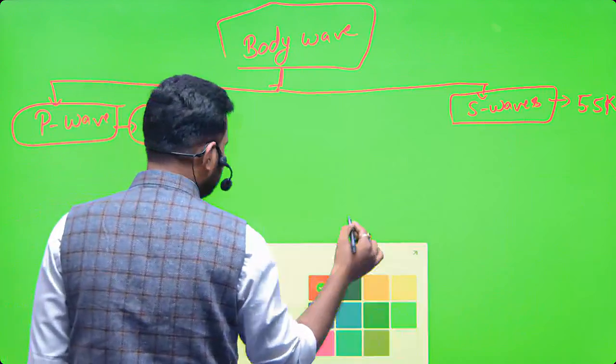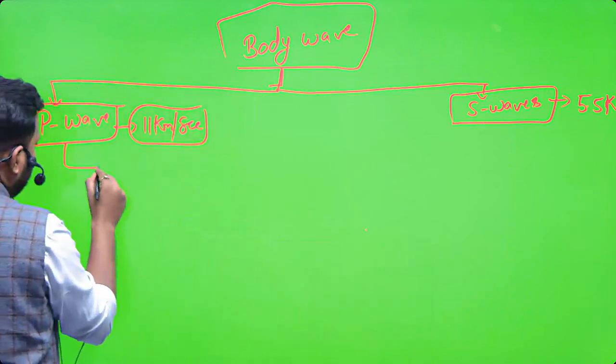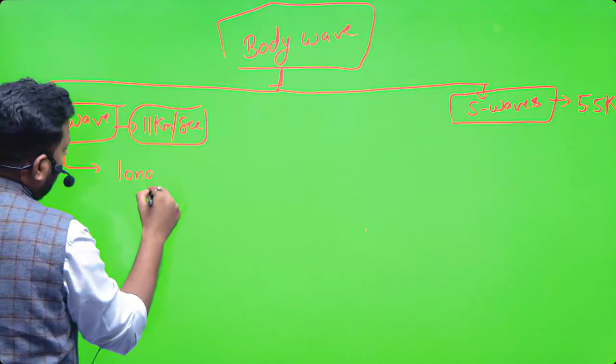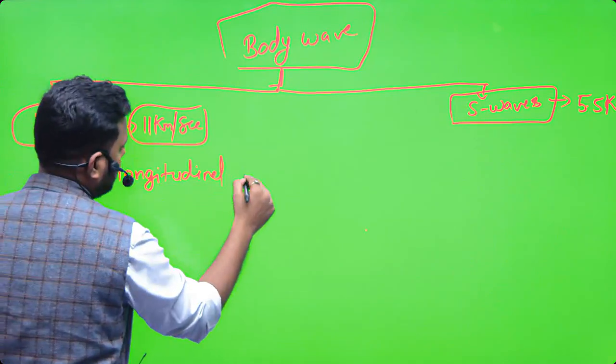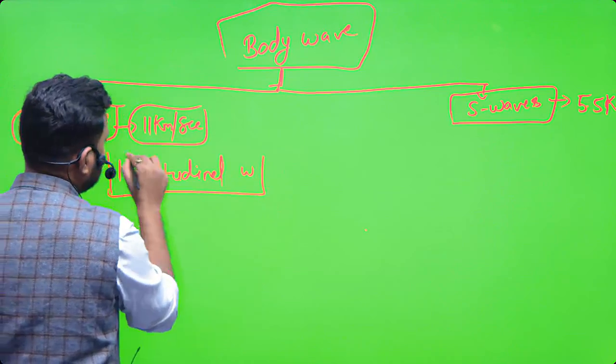One remarkable change you have to understand: P wave is a longitudinal wave. What is the meaning of longitudinal wave?